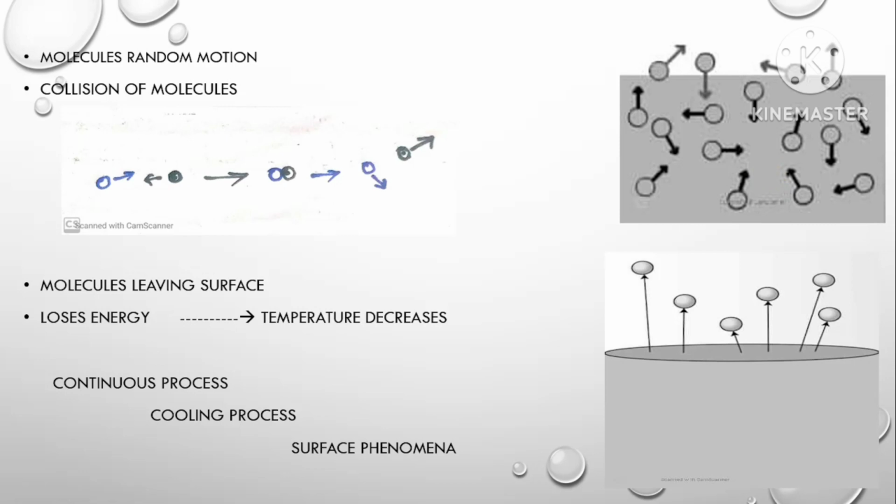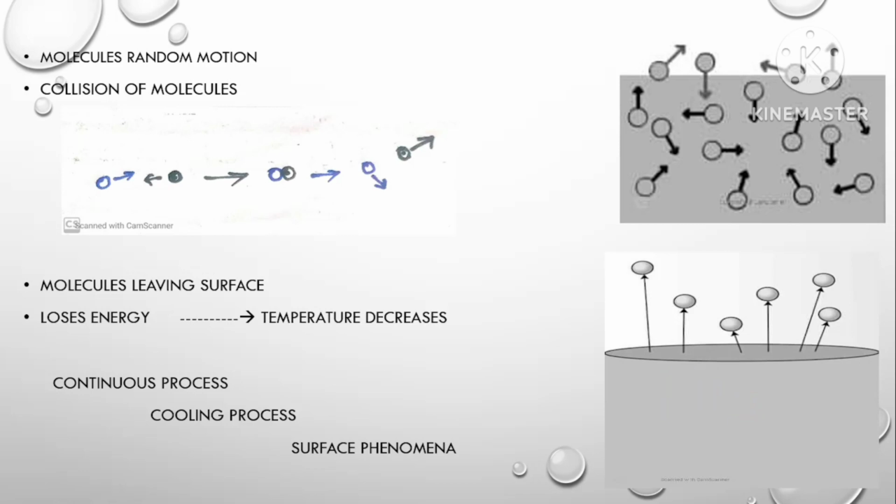Look here, the molecules in the liquid state move in different directions with different velocities. While moving, the molecules collide with each other. After collision, the molecules move in different velocities in different directions.